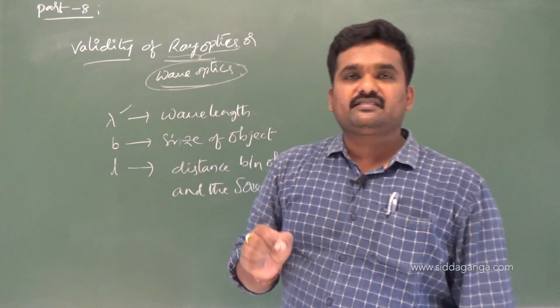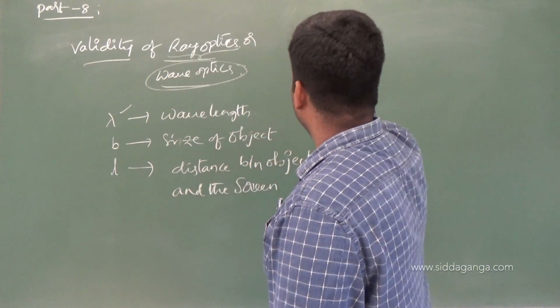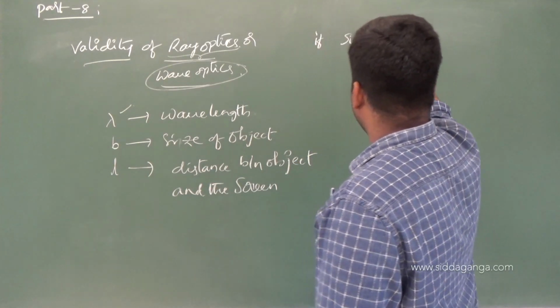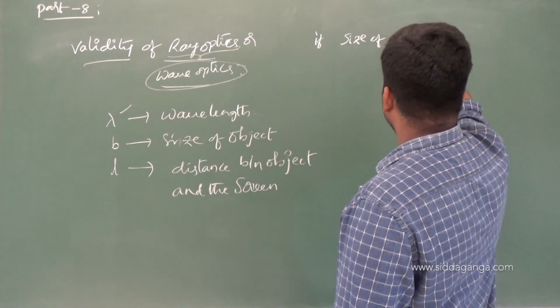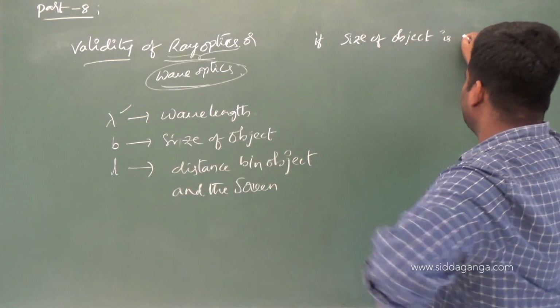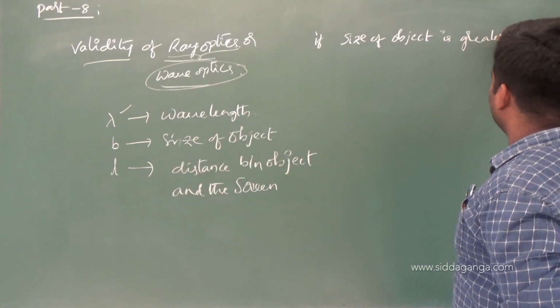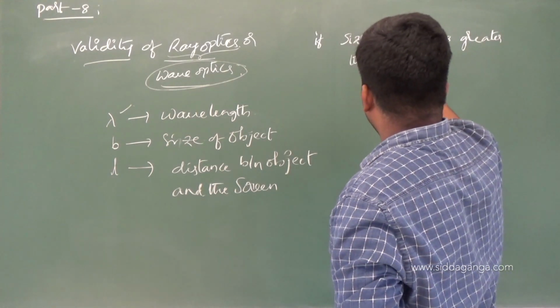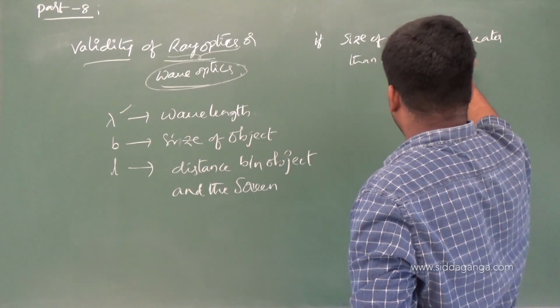And ray optics is valid only if the size of the object is greater than or equal to the wavelength of light used.